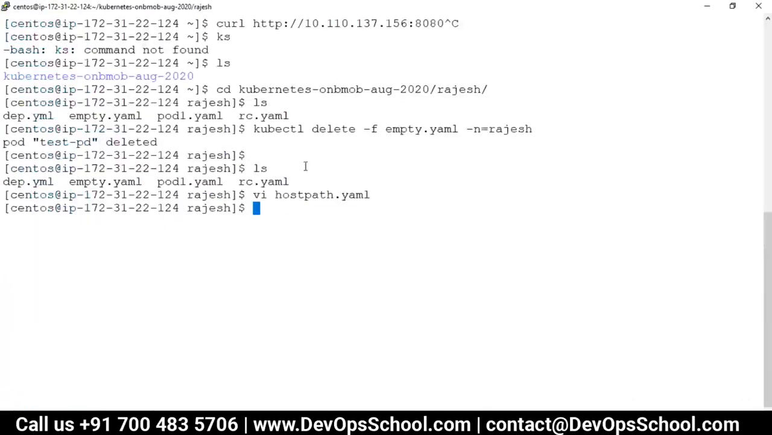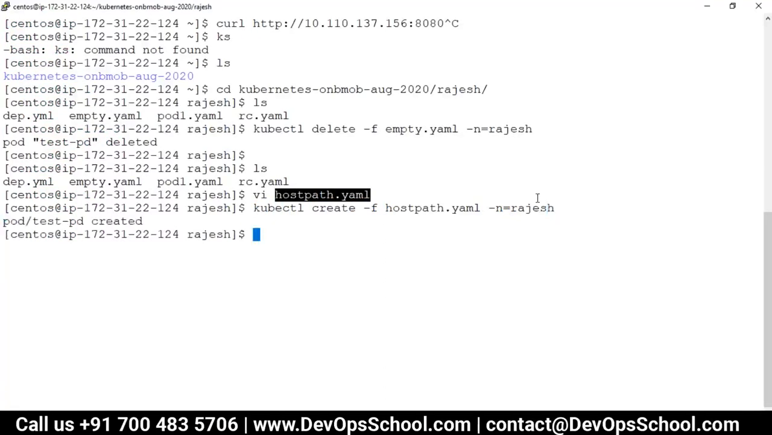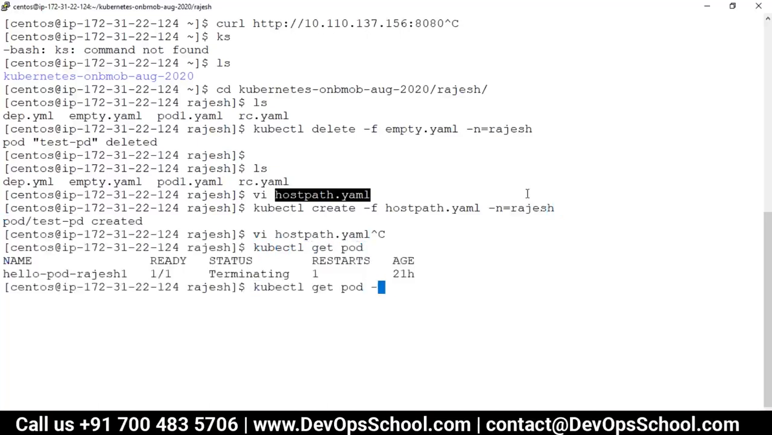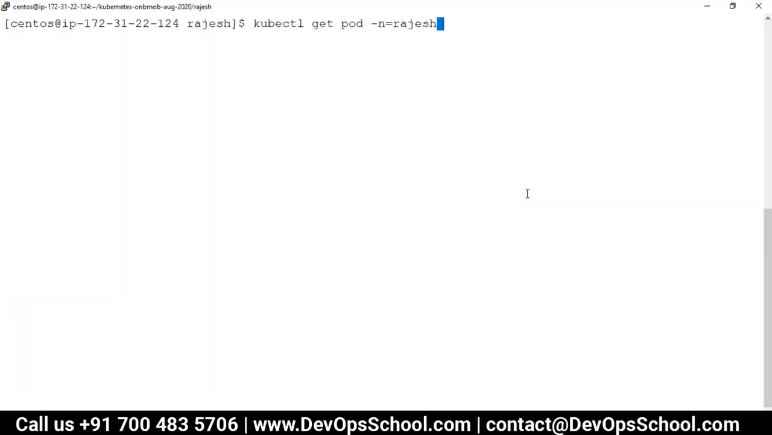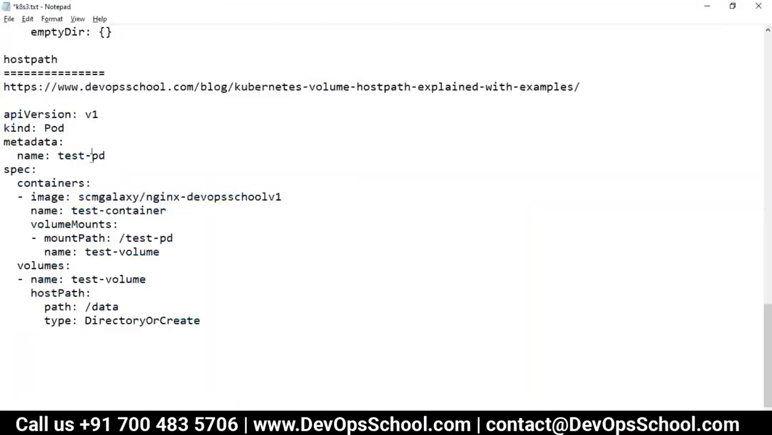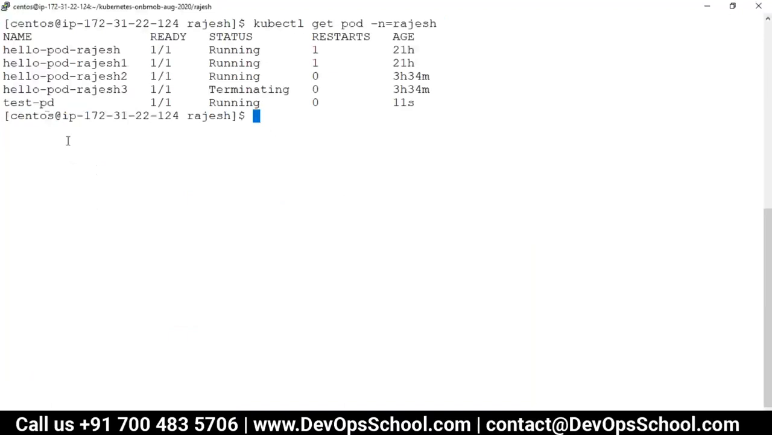Here, so now this is the stuff. Now I'm going to create it: kubectl create -f hostpath.yaml -n Rajesh. Okay, now I created this pod. So kubectl get pod -n Rajesh. Now what is the pod name? I forgot. Test PD. So here test PD is running.